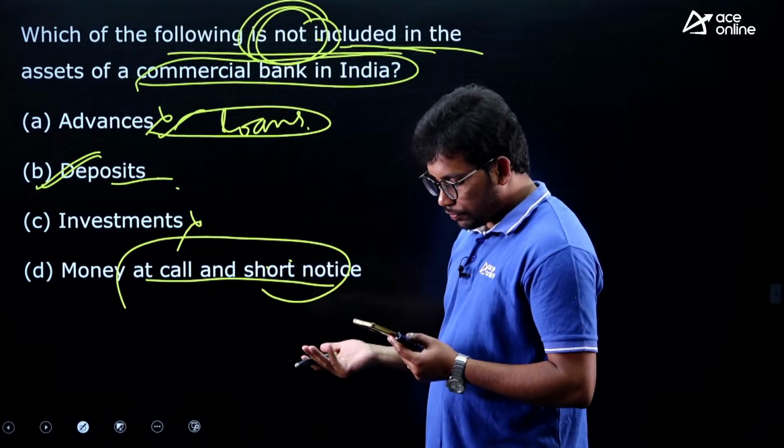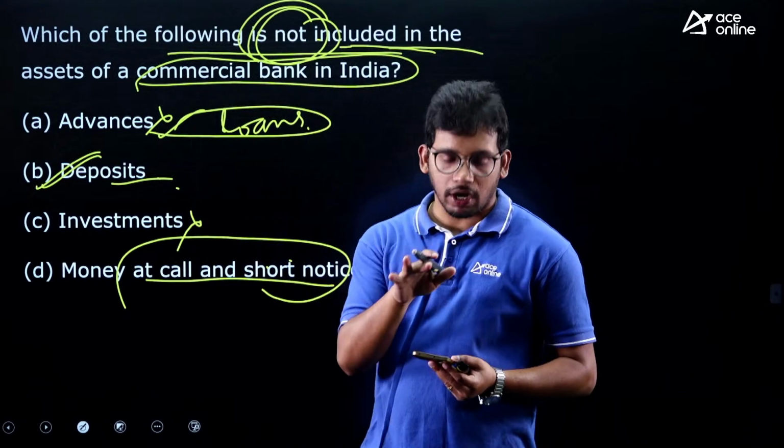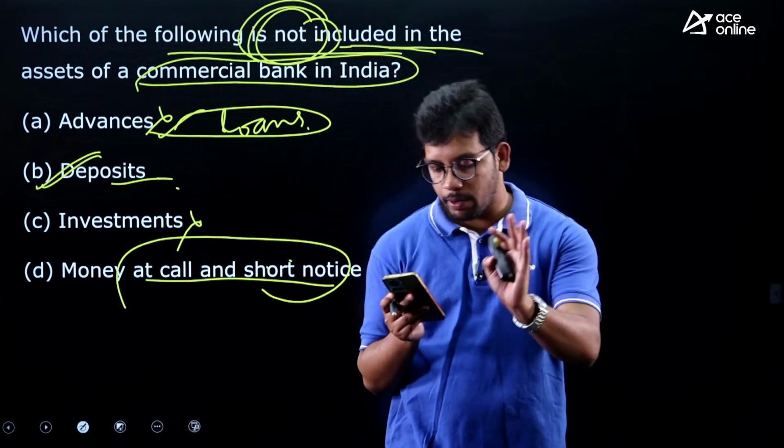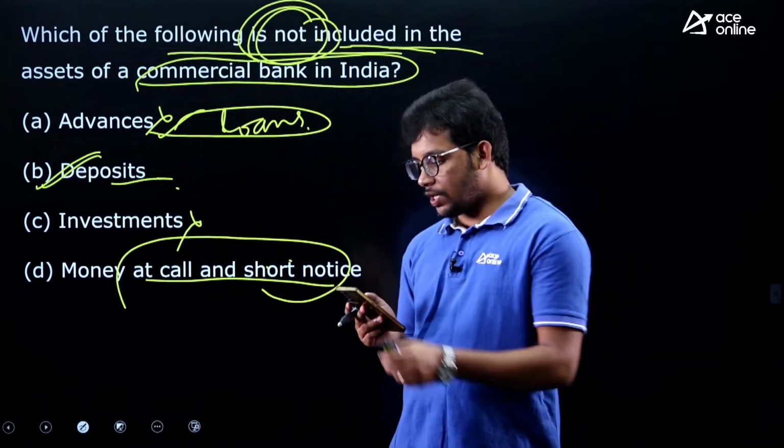I don't know, most of you have answered this wrong. Loans and advances are assets of the bank. I hope you understood now. Let me know if this is clear or not. Why I am asking? Because most of you have answered this wrong. Is this clear?